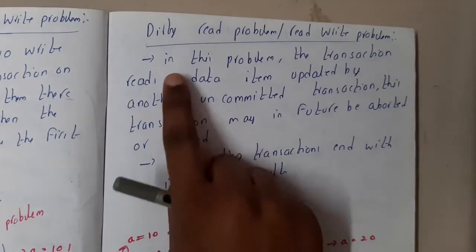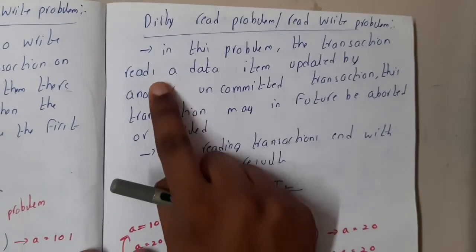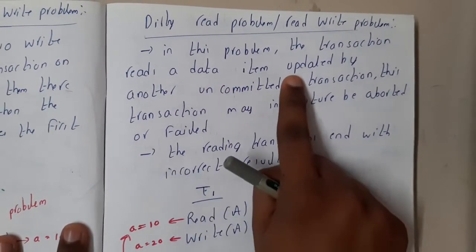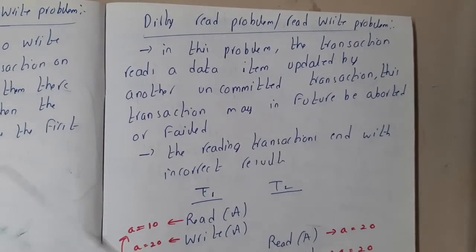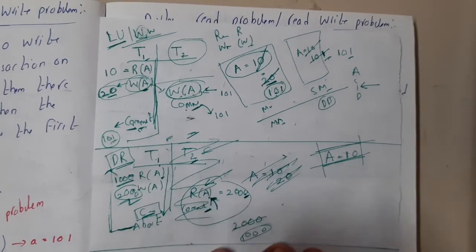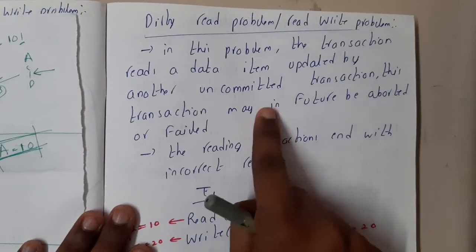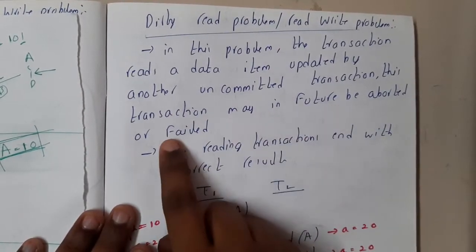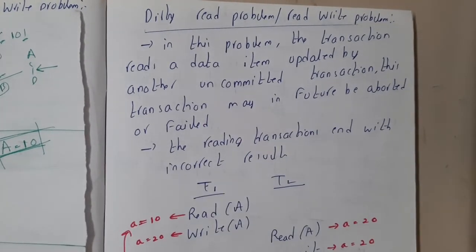Now let us go through the theory. In this problem, the transaction reads a data item updated by another uncommitted transaction. If you observe here, that transaction did not commit, it was just running. In between, T2 came, read, committed and left. This transaction may in future be aborted or failed, which is what happened in our case. That is nothing but a dirty read.